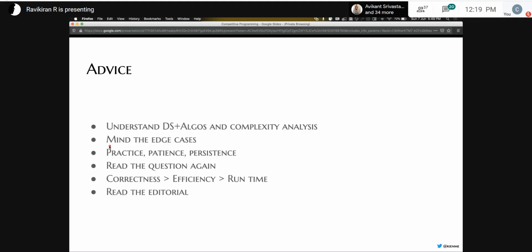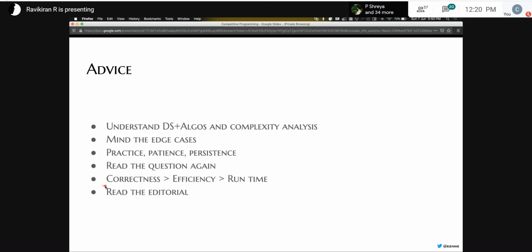And then the next suggestion is to practice a lot, and patience and persistence is key here, because as you solve more and more harder problems, you'll feel a lot like giving up, but only if you stay persistent and you solve, only then you'll be able to improve. Reading the question again is very important, because personally, a number of times I've noticed that if I'm stuck and after I read the question a few times, I see that I've missed something, and that helps me solve the problem. So that is one tip: make sure to read the question if you're stuck.